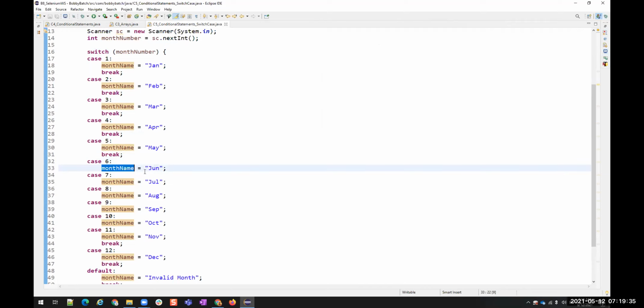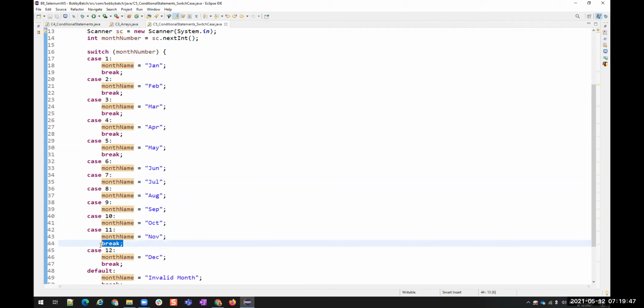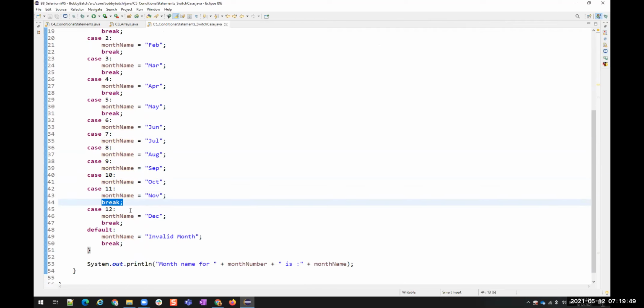So it will assign July to month name again, August, September, October, and November to month name. At the end, this month name variable has November, and then there is a break statement here. So that is why it is coming out of this case. It kept on assigning the values to month name until here.